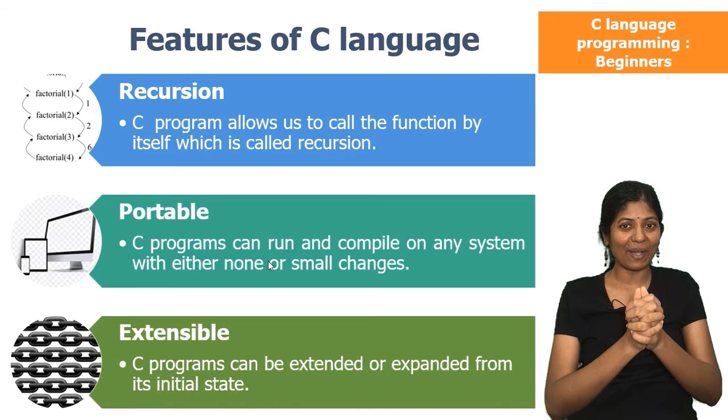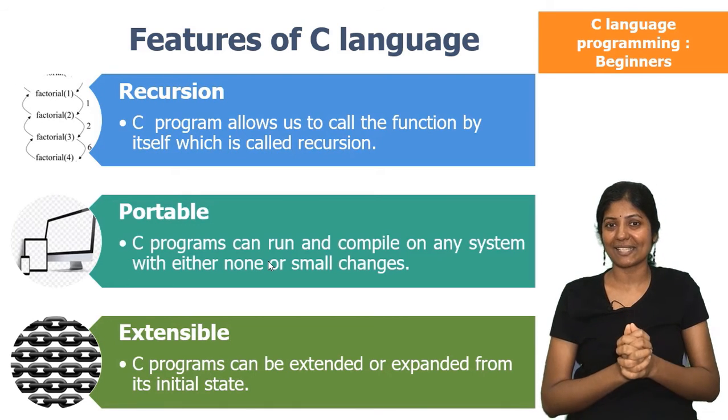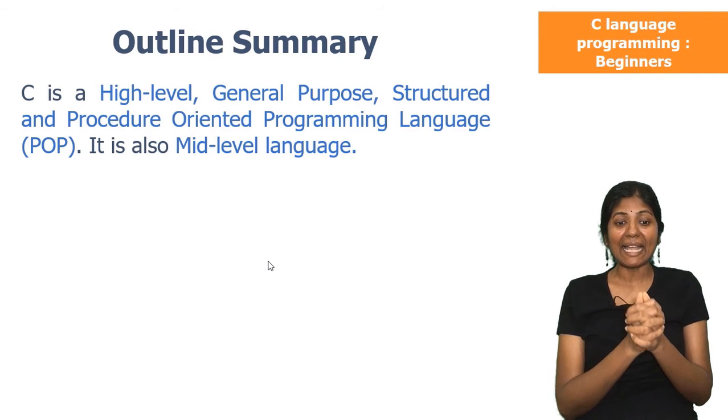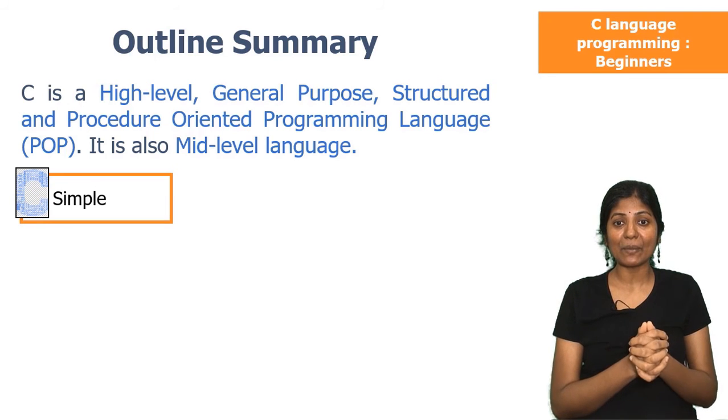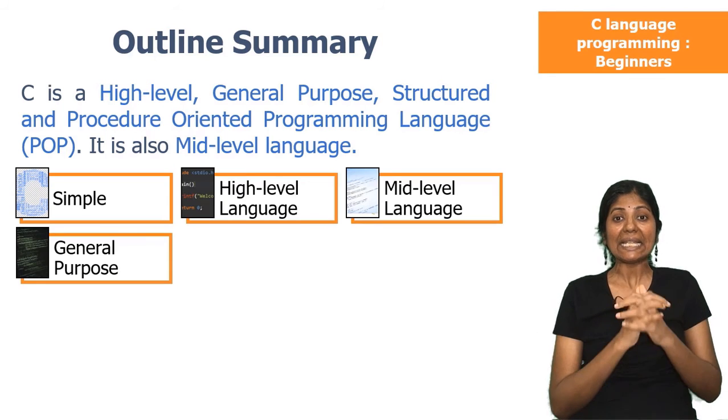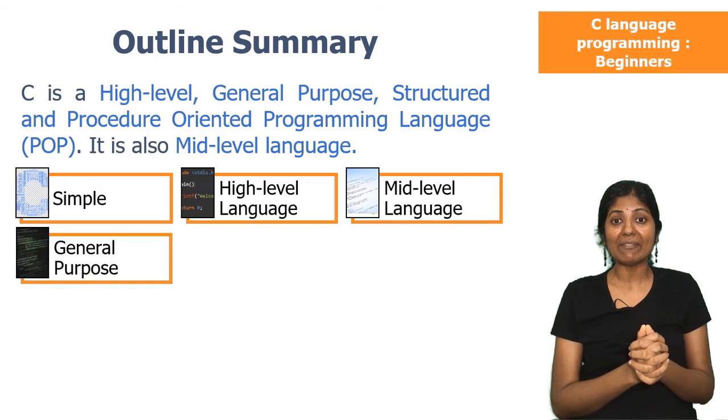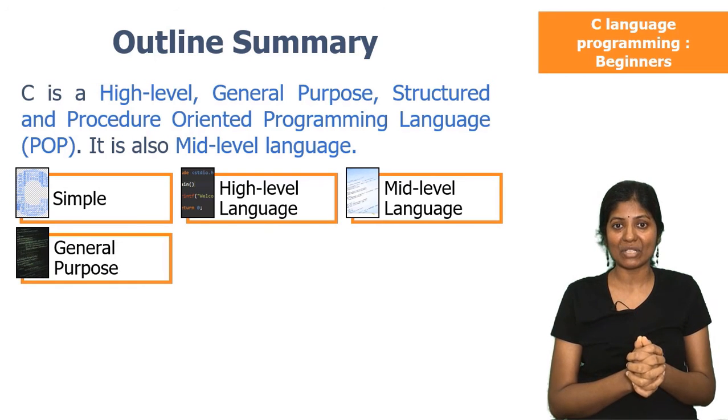Now it's time to outline the summary of C features. Let's see. C is a high-level, general-purpose, structured and procedure-oriented programming language. It is also a mid-level language. It supports many features, including simple. We will write the C program using English words, which is easy to write and follow. It is high-level, mid-level and general-purpose language.